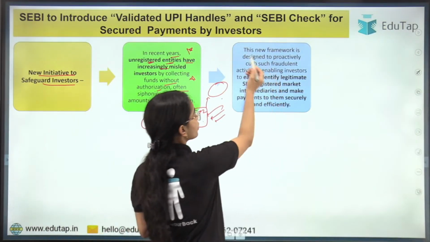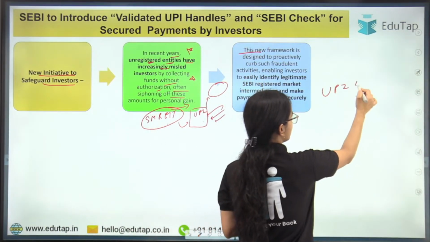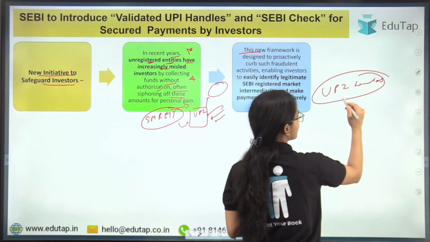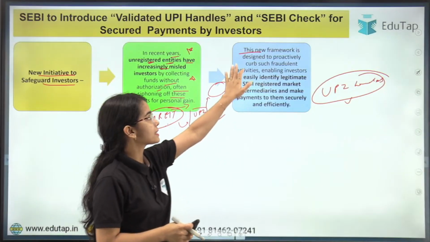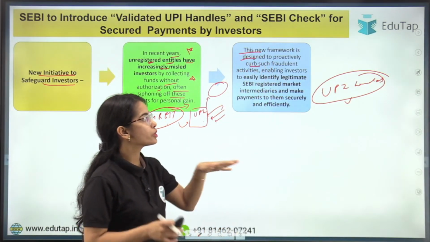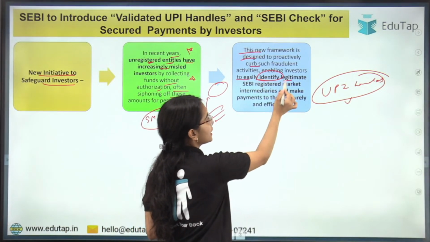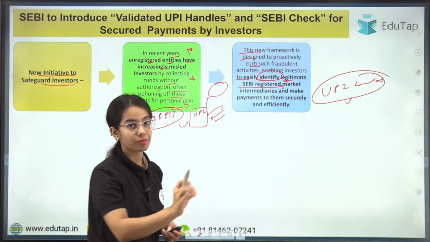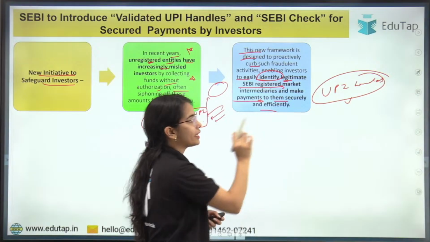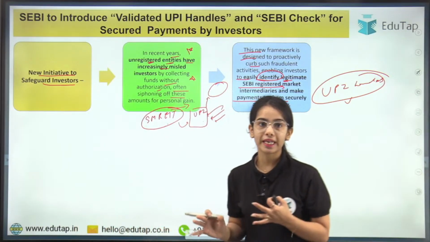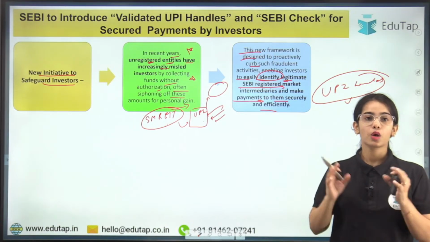So this new framework, now SEBI has brought a new framework in which the UPI handles will be validated, and the validated UPI handles will be provided to the intermediaries. This new framework is designed to proactively curb or reduce such fraudulent activities, enabling the investors to easily identify the legitimate SEBI registered market intermediaries, SEBI registered entities, and make payments to them securely and efficiently. So we will discuss what this UPI handle is, but I hope you understand that this is a new initiative to safeguard the investors. Why was this taken?